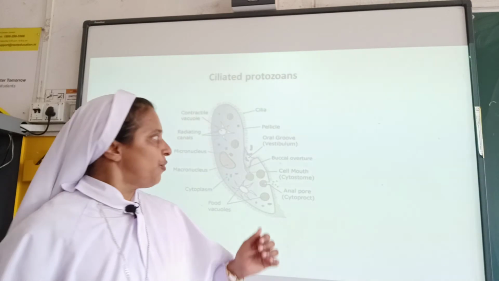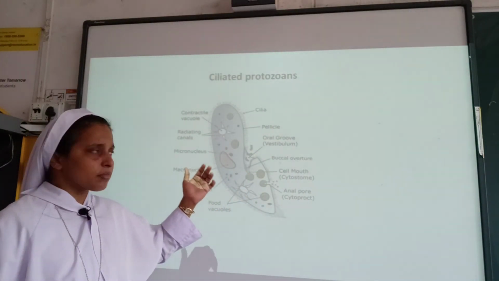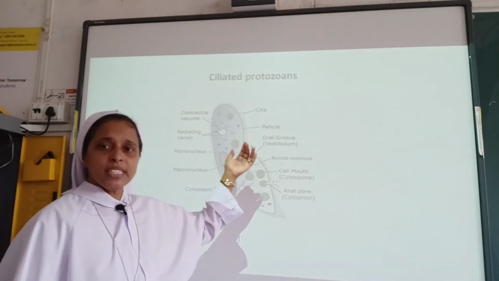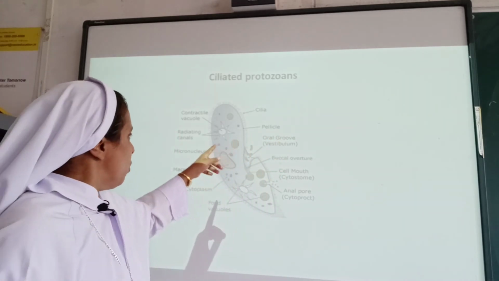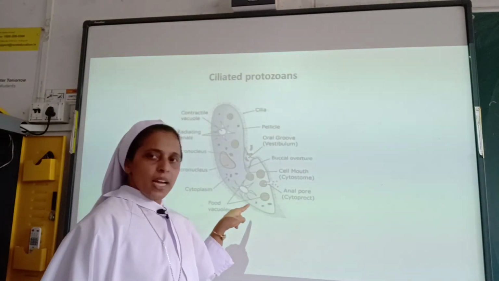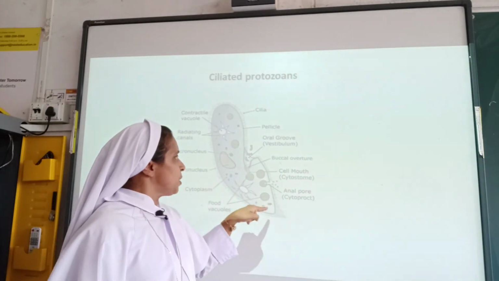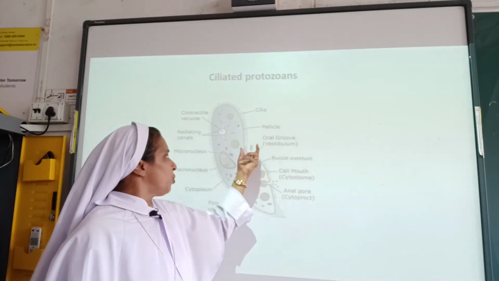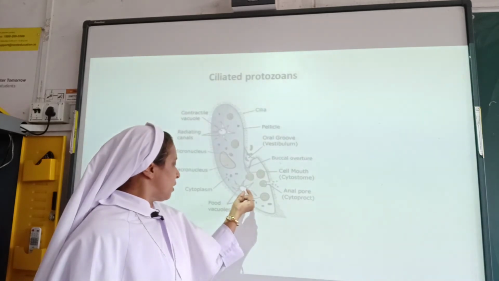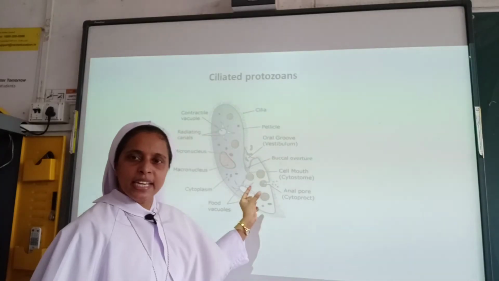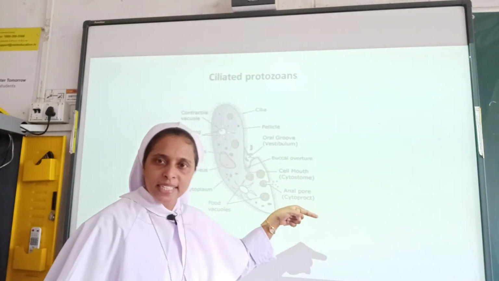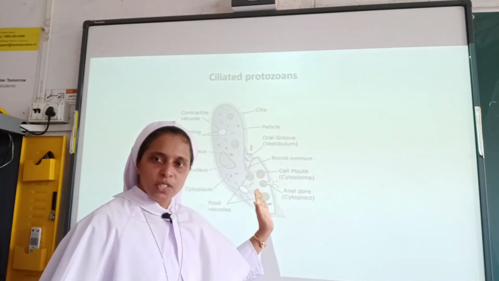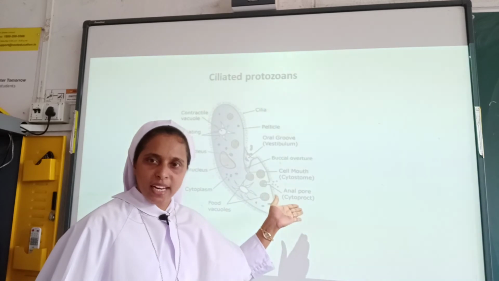The next is ciliated protozoans. So these protozoans, with the help of cilia, they will be able to move. With the help of cilia, see all over the body there are cilia present. They will be capturing the food through the oral route, and food will be consumed here in vacuoles, and digestion will be taking place here, and through the anal pore it exits. Okay, so it excretes through the anal pore. Is it clear?